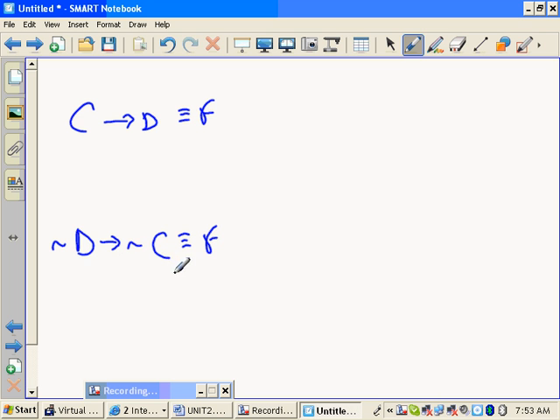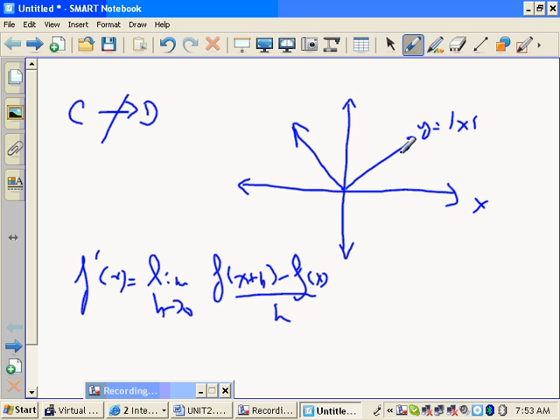Can you think of an example where it's not differentiable and not continuous? We had an example where it was continuous and not differentiable. I want one that's not continuous and not differentiable. Can you think of something? I need a function that at a particular point, any point, give me a point. At that point, it's not differentiable, and it's not continuous. And this is not a good example because it's not differentiable, but it is continuous. Any ideas, Jeremy?